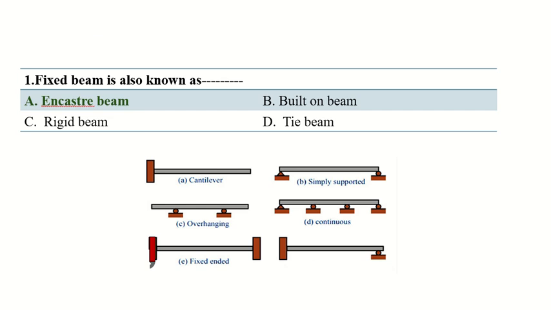Beam is also known as? Options are encased beam, built-on beam, rigid beam, tie beam. And the answer is encased beam. Fixed beam is also known as encased beam.